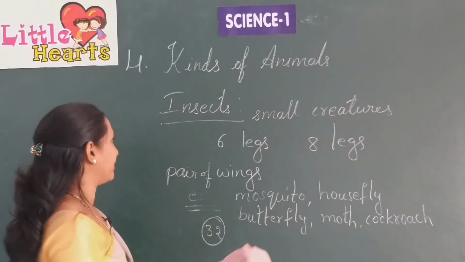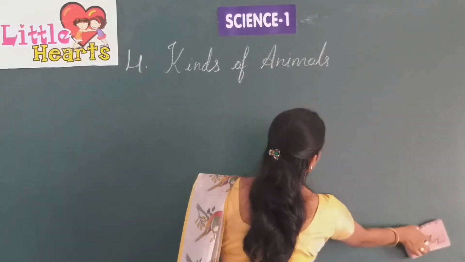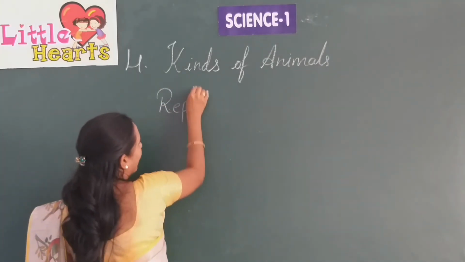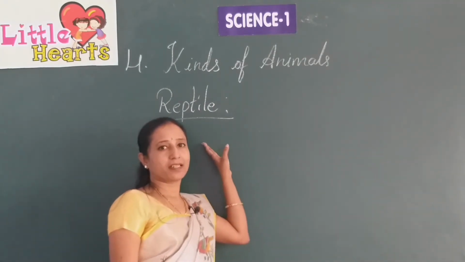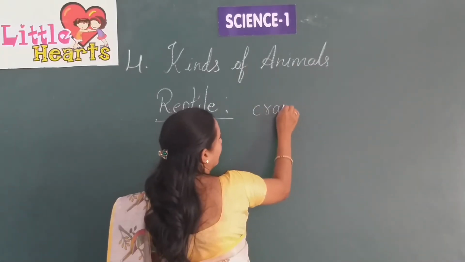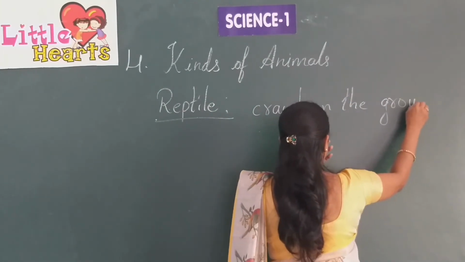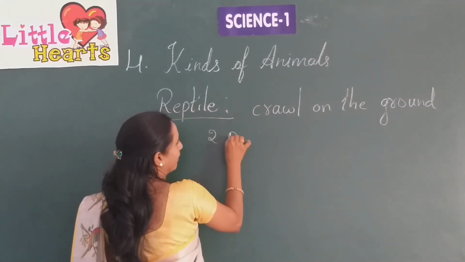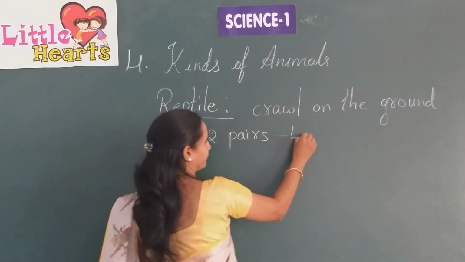Next we are going to discuss reptiles. Reptiles are also a kind of animals. What are reptiles? Reptiles are animals which crawl on the ground. They have 2 pairs of legs, which means 4 legs.